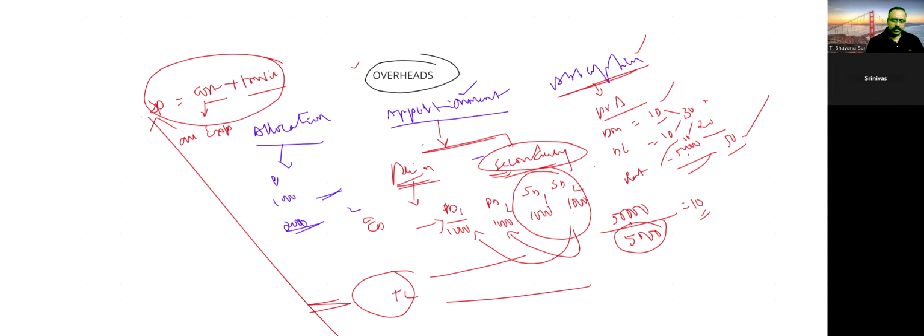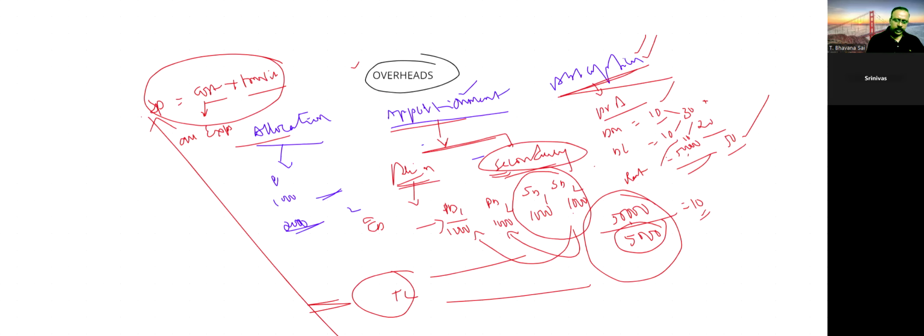This 10 rupees we included in the product cost by using a formula. This is called absorption. So allocation, apportionment, and absorption are the three important concepts in overheads.